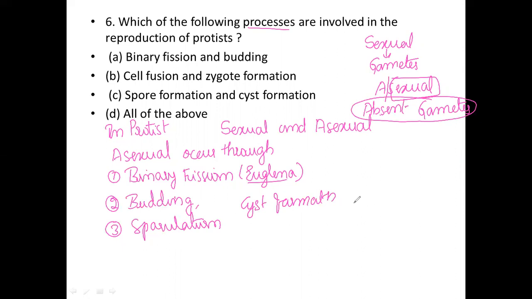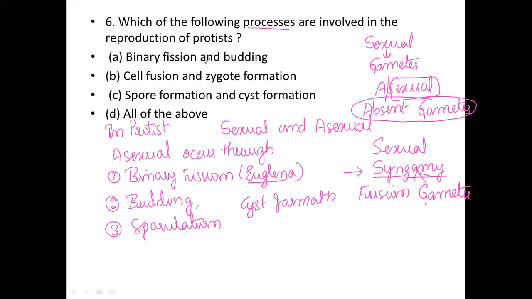Next, in sexual reproduction, fertilization occurs through syngamy. Syn means fusion, the fusion of gametes, so we call it syngamy. Just remember this.